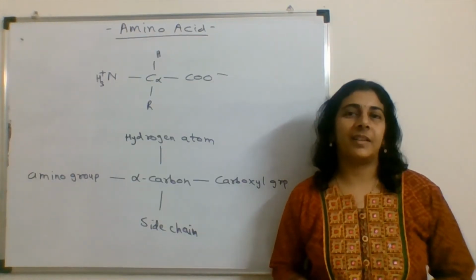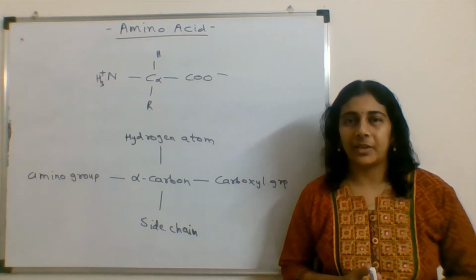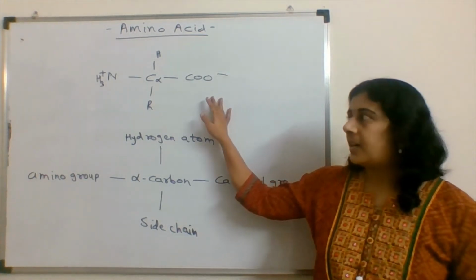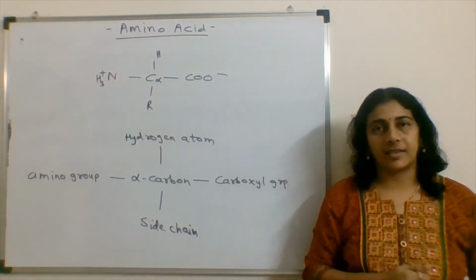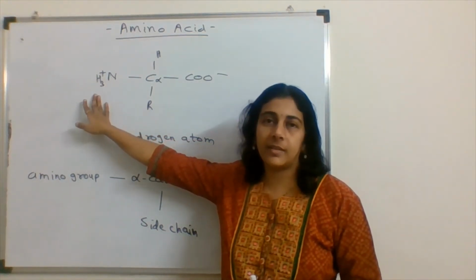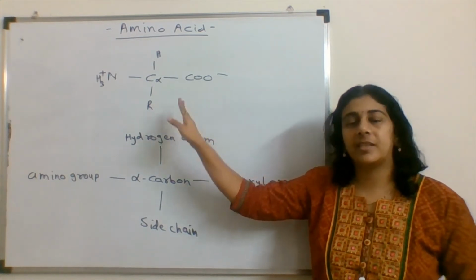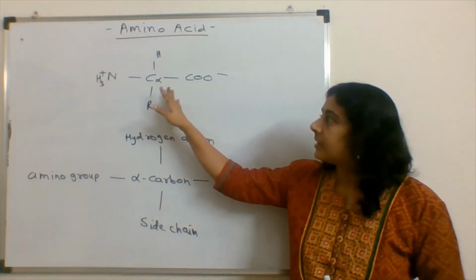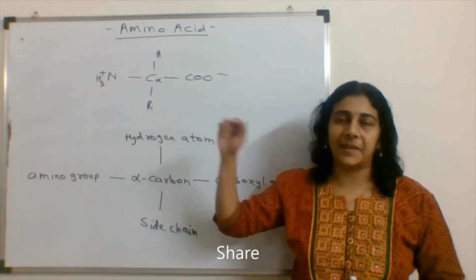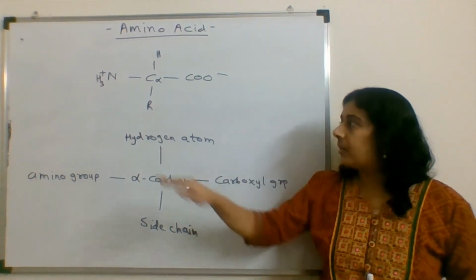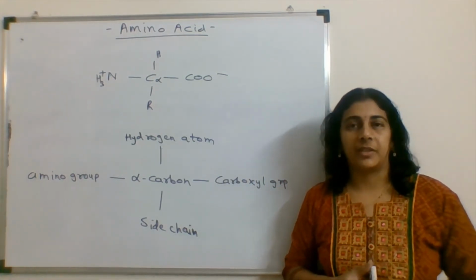Now let's start discussing the biomolecules one by one. So starting with the first biomolecule, the amino acid. This is the structure of amino acid. As the name indicates, it contains the amino and acidic group. So here NH3 is the amino group present in amino acid, and COO minus is the acidic group which is there in an amino acid. The middle one is the C alpha carbon, one hydrogen atom, and R chain is there in the amino acid. So depending on this R chain, the properties of amino acid get different.